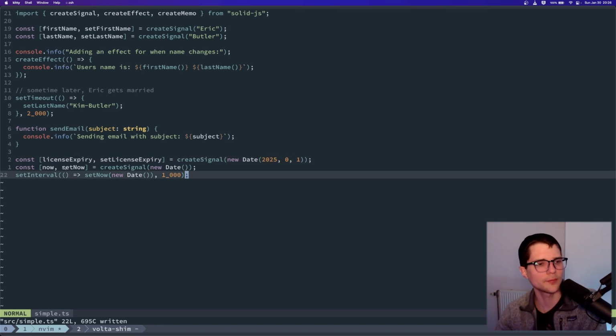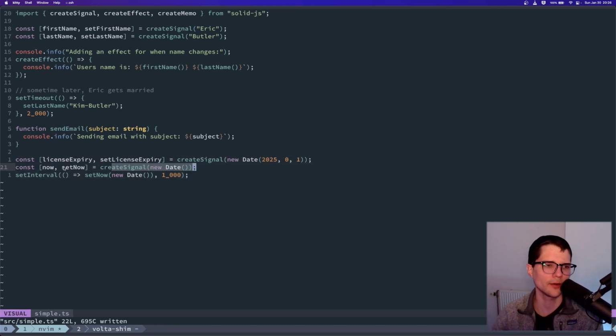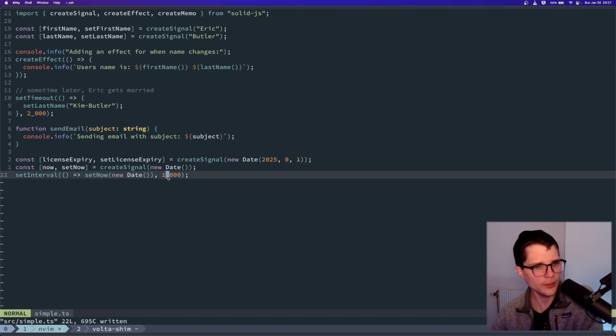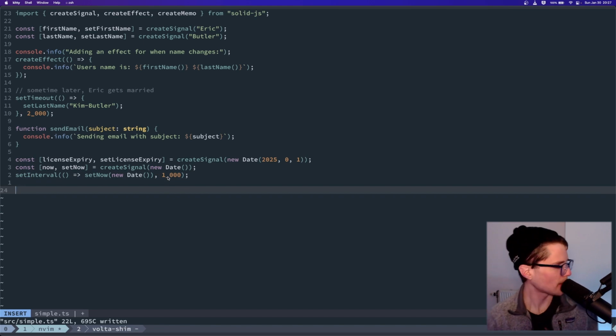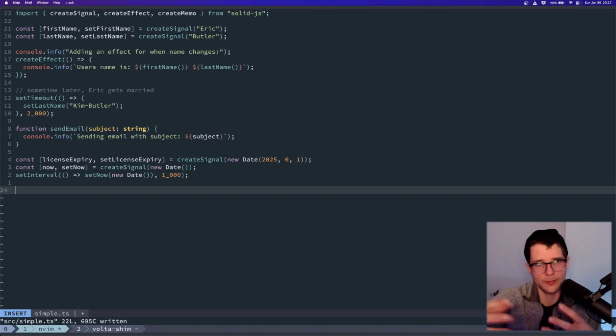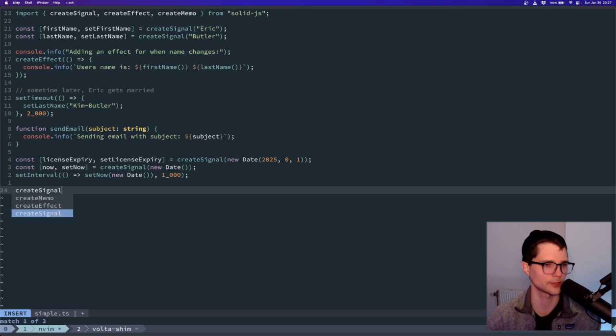I'm also modeling something else, which is right now. I'm modeling now as a piece of state. So I initialize it as whatever it is. And I say, hey, every second, I'm just going to set the current now to something else, right? And so I can do something like this. I can say, well, I want my system to react whenever this person goes non-compliant, meaning whatever the current time is, if it is in the future from their license date, that means they're expired. So I can do something as simple as create an effect.